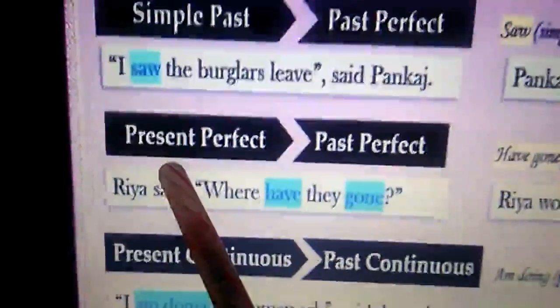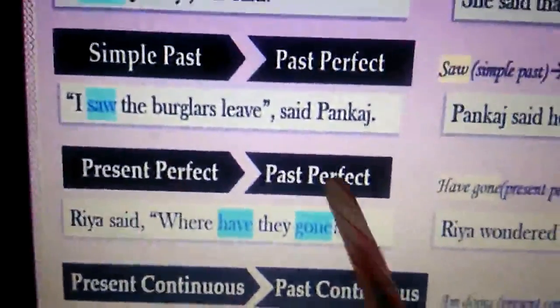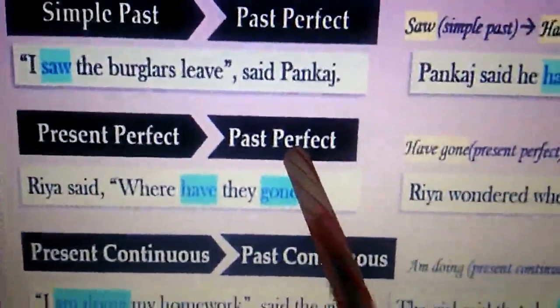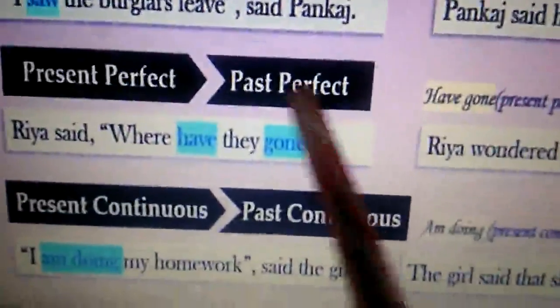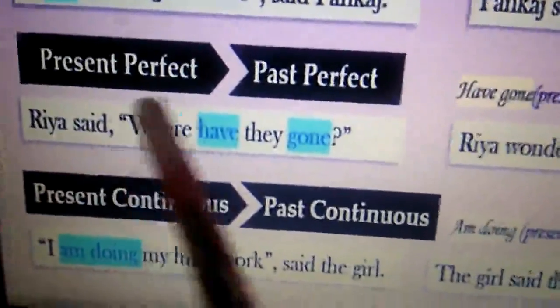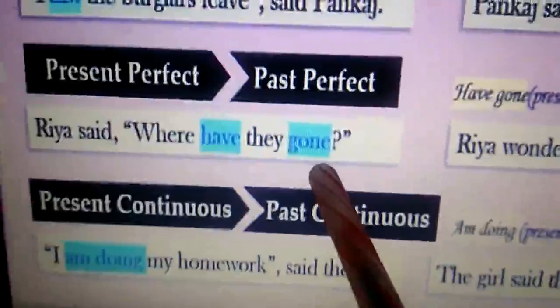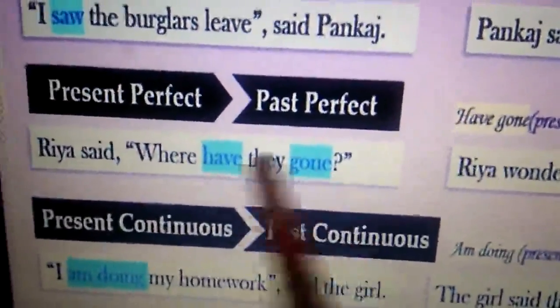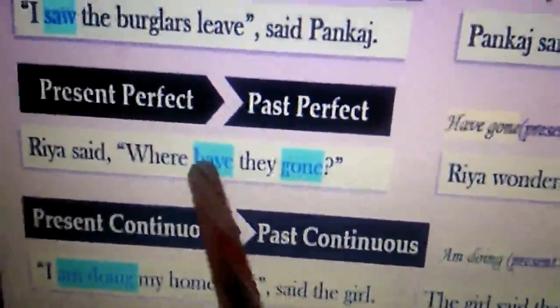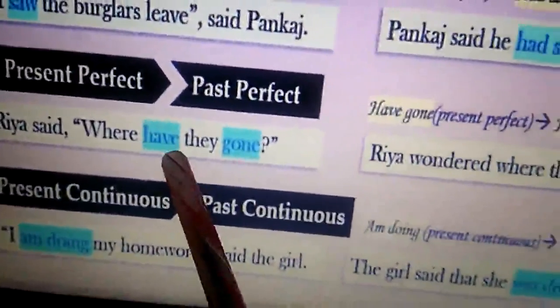See, if it is in present perfect tense, then it has to be changed to past perfect. See here: Ria said, where have they gone? This is a question. Try to concentrate. Where have they gone? This is in present perfect. When you are changing this direct speech into indirect speech, this present perfect has to change to past perfect.